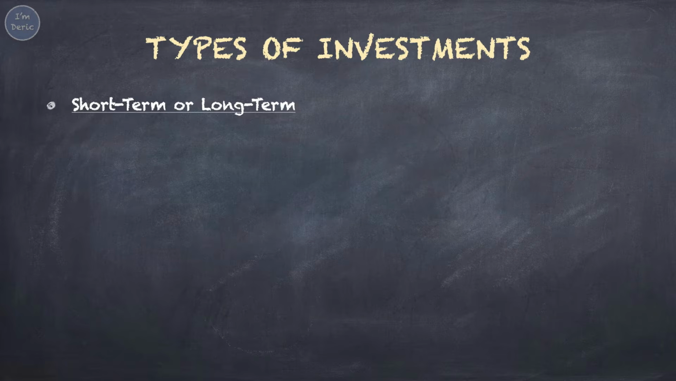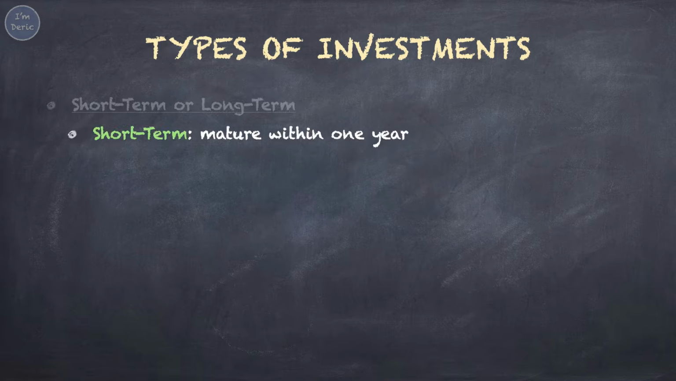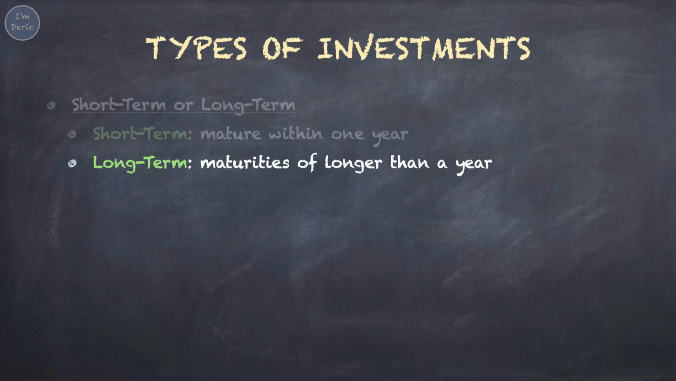Short-term or long-term investments, which is the life of an investment. Short-term investments typically mature within 1 year, such as money market investments. Long-term investments are those with longer maturities, or like common stocks, with no maturity at all.